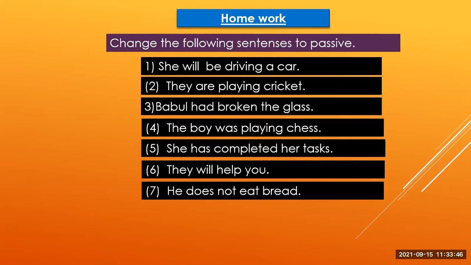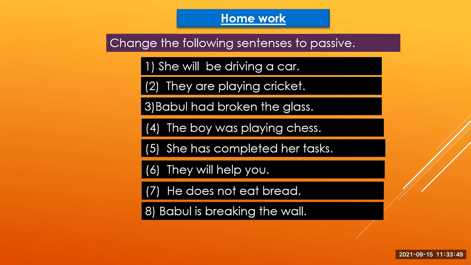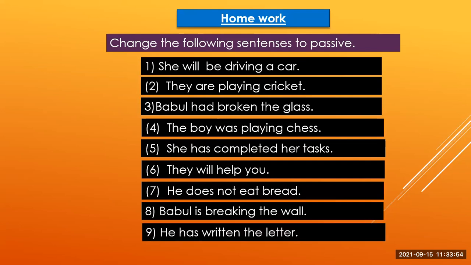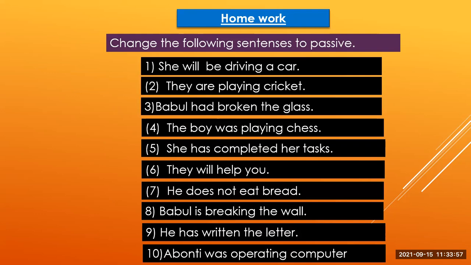Number seven, he doesn't eat bread. Number eight, Babul is breaking the wall. Number nine, he has written the letter. And number 10, Avanti was operating computer. On the screen, you can see 10 examples of voices. You have to change these sentences into passive form. At home, try to solve these problems. I hope you can easily change these sentences into passive form.